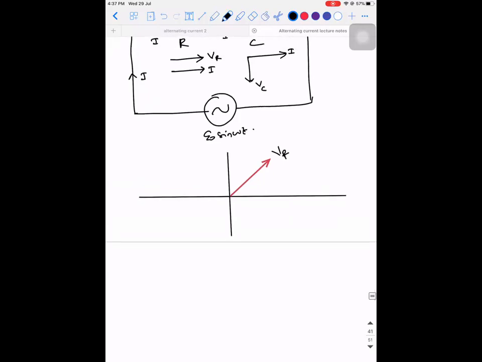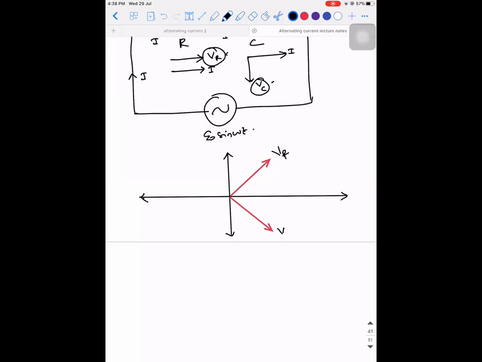Will it be in the second quadrant or the fourth quadrant? Look at the directions. It will be the fourth quadrant, like this, because VR is like this and VC is down.